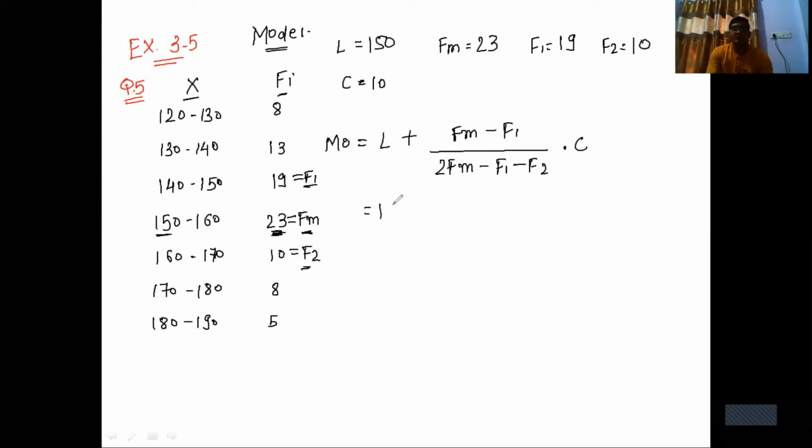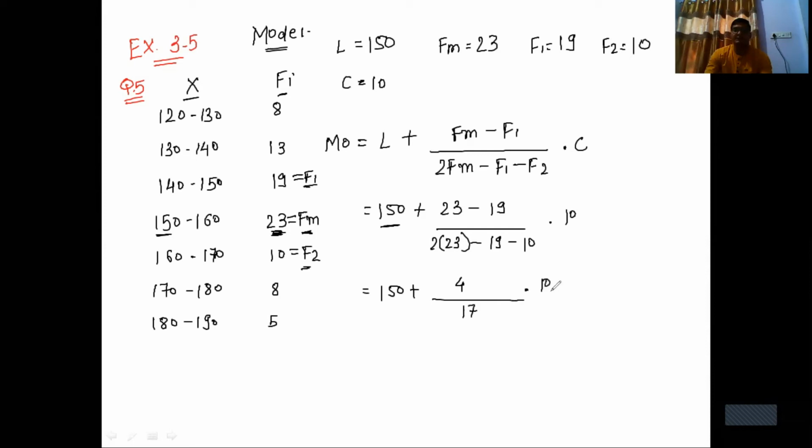Value of L is equal to 150, Fm is 23, F1 is 19, 2Fm is 2 into 23, minus F1 minus F2, multiplied by C. First of all, 150 remains as it is, and we have to solve the full equation. 23 minus 19, the answer is 4, divided by 2 multiplied by 23 minus 19 minus 10, the answer is 17, multiplied by 10.